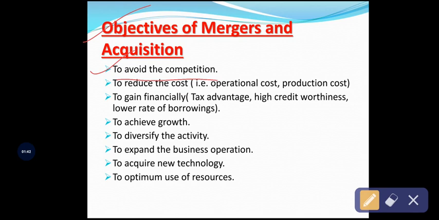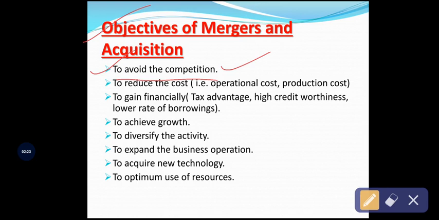So when these equally strengthened companies or top companies decide to merge together, ultimately it helps to gain a competitive advantage, right? When the top companies or equally strengthened companies decide to merge together, ultimately it helps to avoid the competition within the same market, right? So this is the example for competition avoidance. That's why the main objective of merger and acquisition is to avoid the competition.